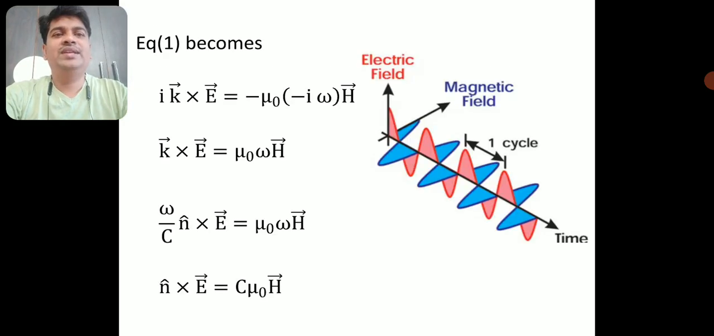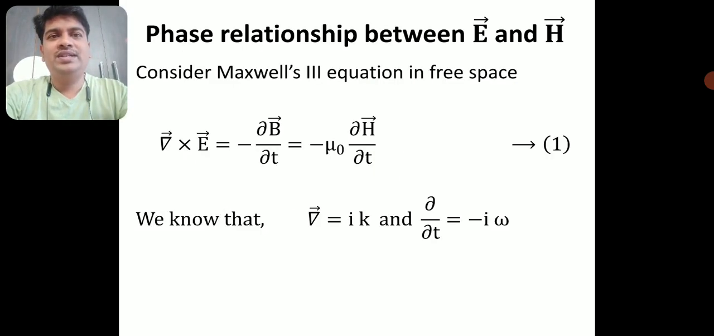Now what I am doing is applying this in equation 1. Now equation 1 becomes, what is equation 1? Let's go back and see. It is curl of E, that is del cross E. So del cross E means del, we know it is ik. So it is ik cross E.